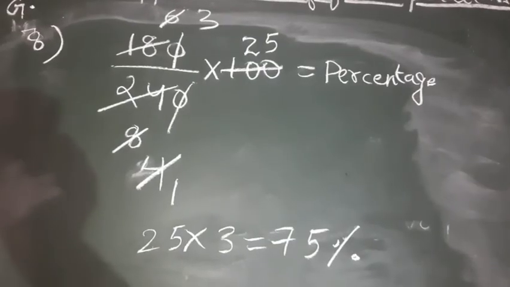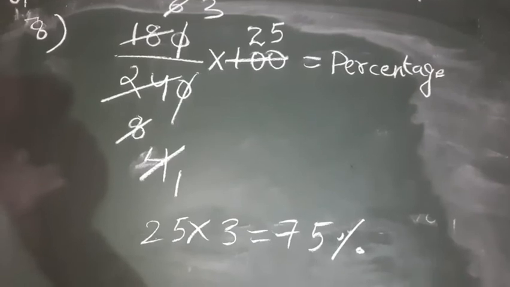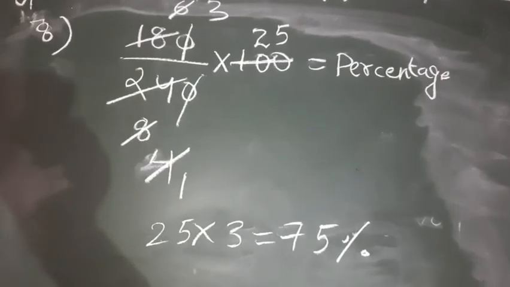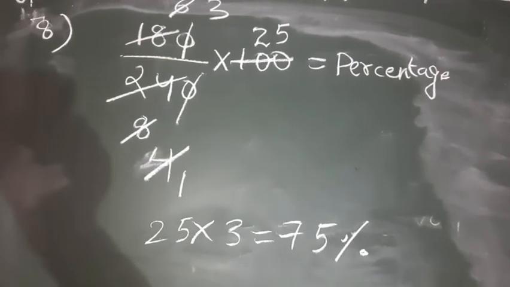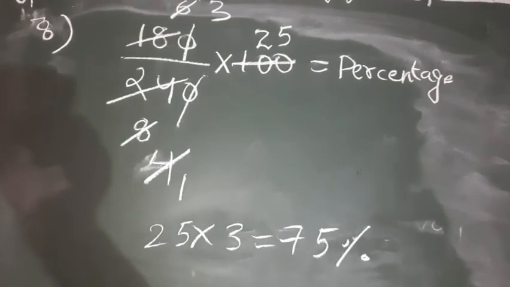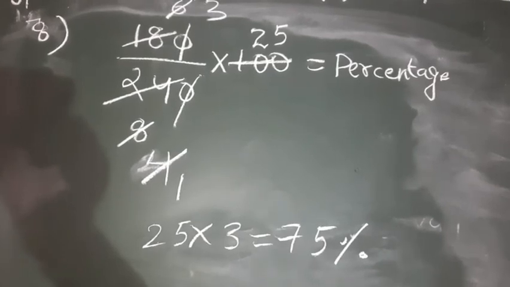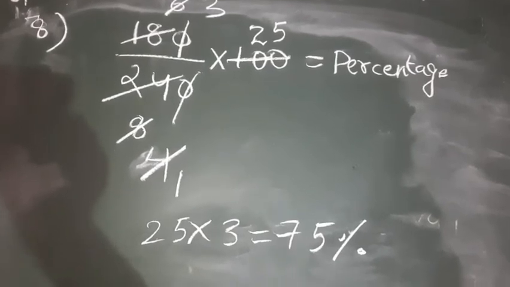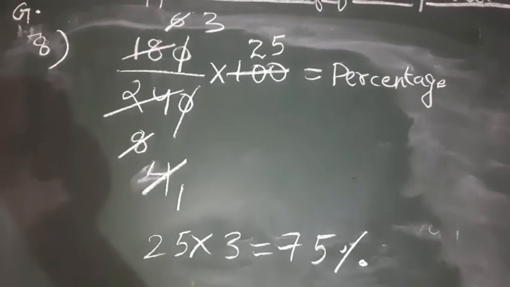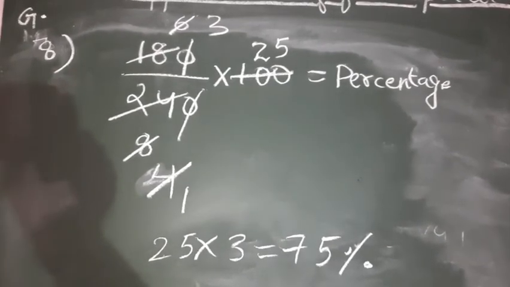Students, in question number 8, I have not written the statement. You have to write the statement on your own. So 180 was the total number of students who participated and the total strength was 240. To find out the percentage, we just multiply it by 100. So to find the percentage, we had to multiply it by 100. I have done the simplification. As you can see, 180 upon 240 multiplied by 100.